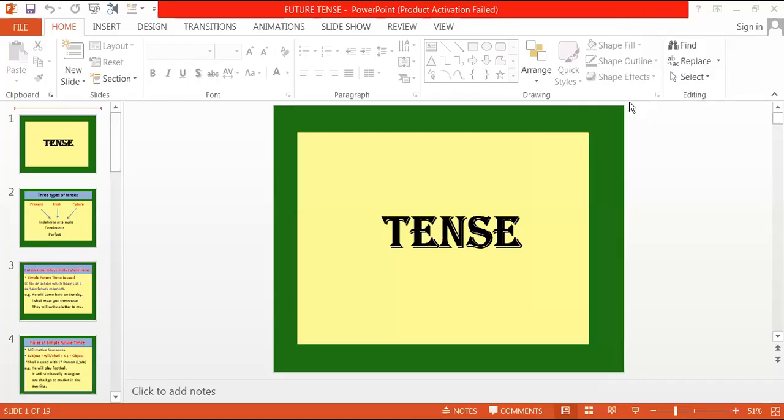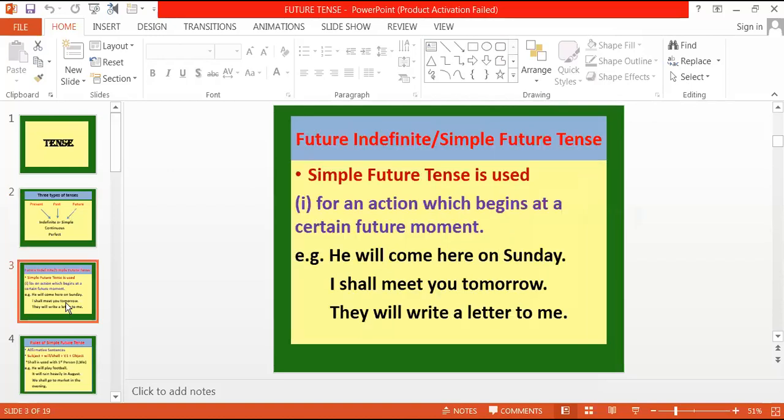So good morning, everyone. We are going to continue our topic of tenses. We have already discussed present tense, all the four kinds of present tense, and we have discussed past tense, all the four kinds. Now we'll be discussing future tense. Now, simple future tense is also called future indefinite tense. Now, where do we use simple future tense? For an action which begins at a certain future moment.